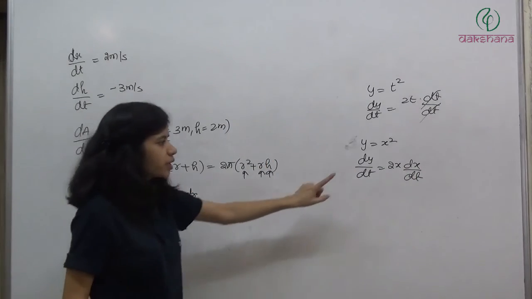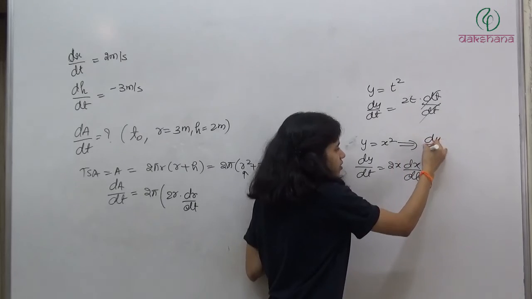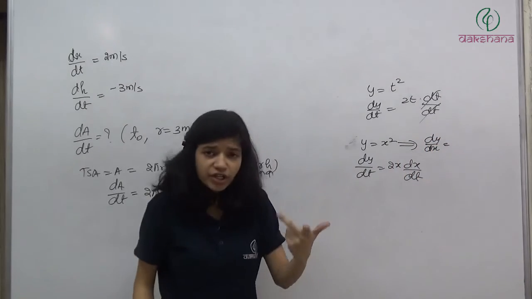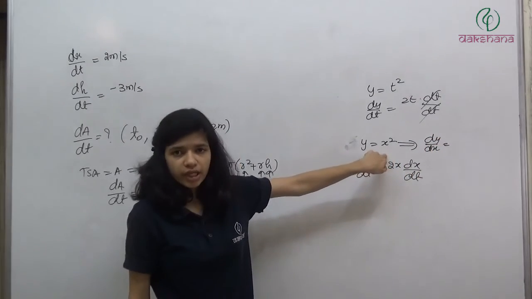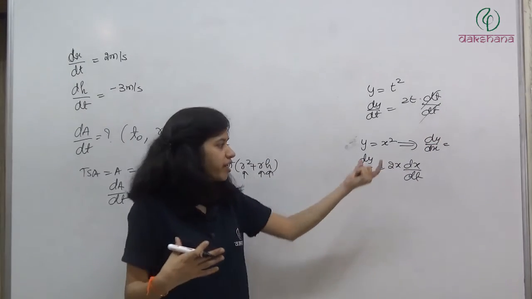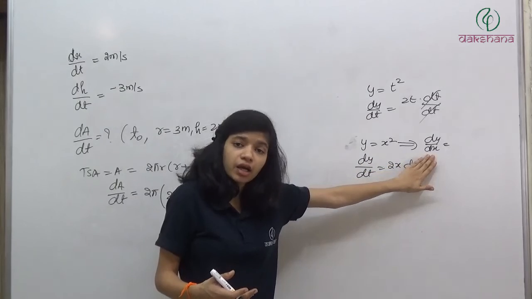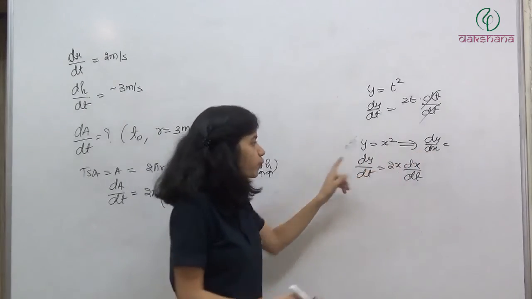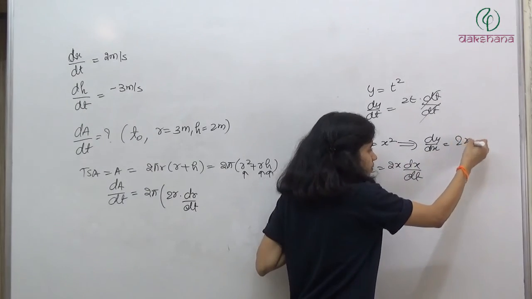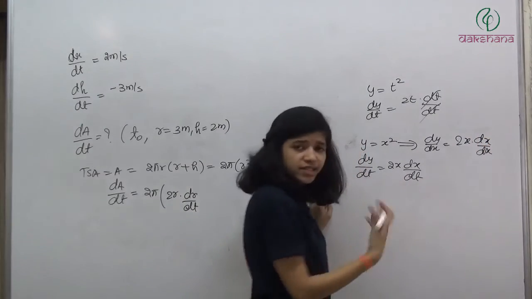ये समझ में आ रहा है ना हम क्या कर रहे हैं यहाँ पे? अगर मुझे पूछा जाए find dy by dx, so we are differentiating with respect to this variable only. तो हमने जो वेरिएबल असयूम किया, whatever standard variable we are taking in differentiating this equation, हम किसके रिस्पेक्ट में कर रहे हैं? हम x के रिस्पेक्ट में कर रहे हैं. सो क्या आएगा? 2x into dx by dx. So dx dx cancel हो गया.